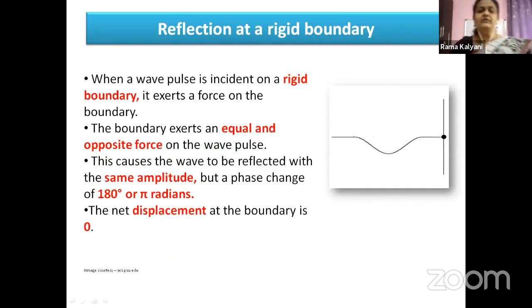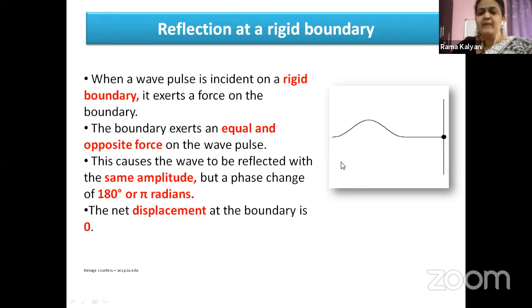Now, children, we are talking about reflection at a rigid boundary. Look at the picture here. The black, bold dot indicates a rigid support.